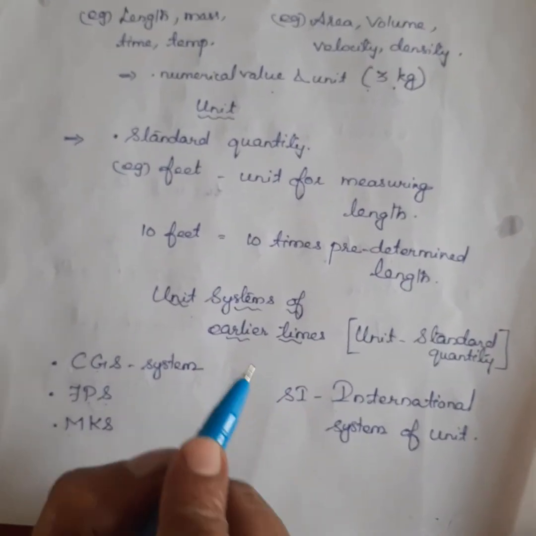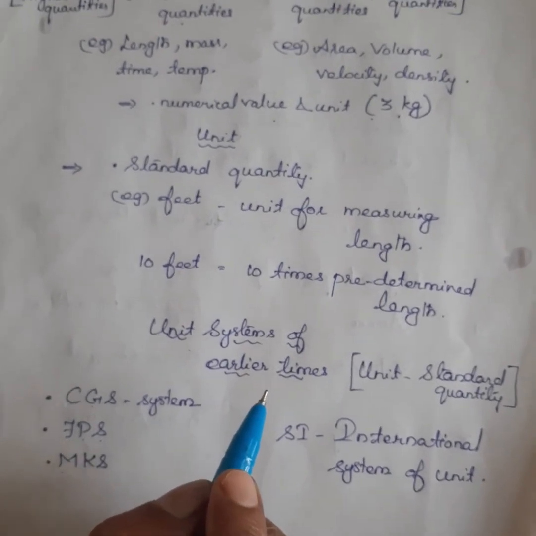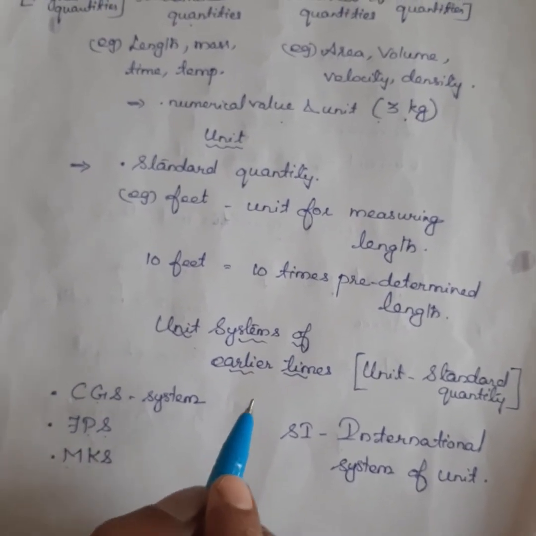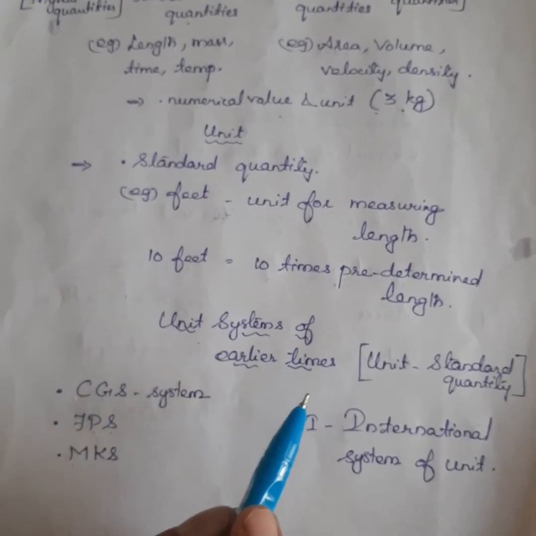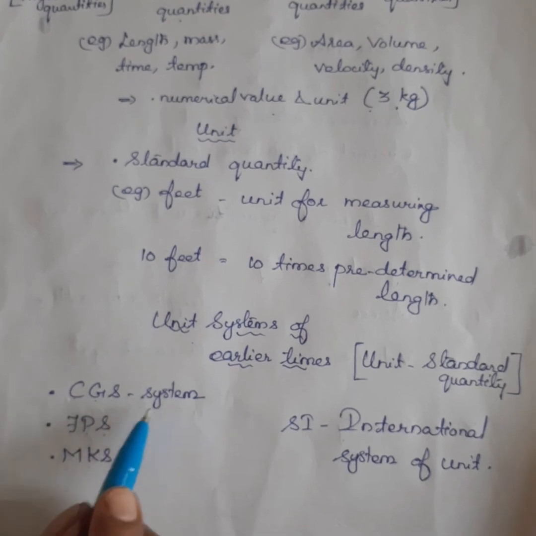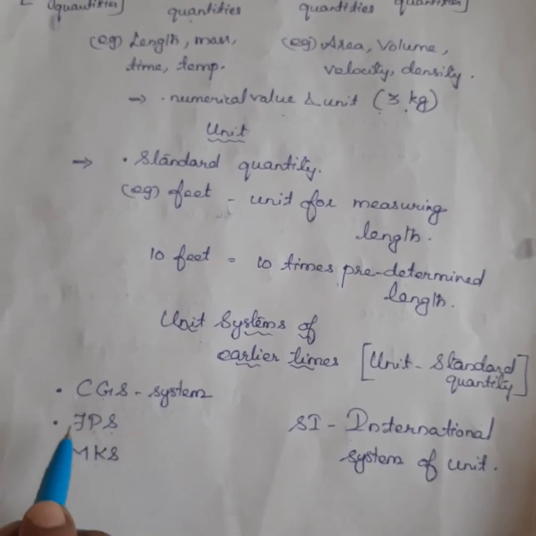In earlier days, many different unit systems were used by people from different countries. Unit systems of earlier times: CGS system, FPS system, MKS system.